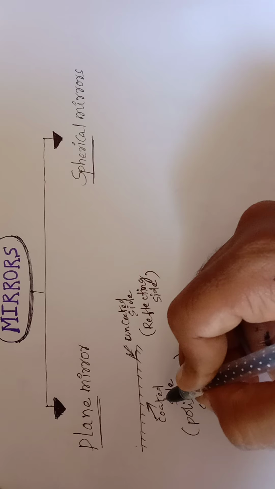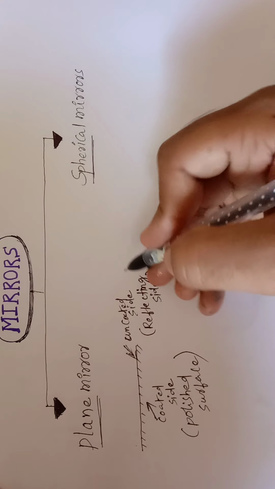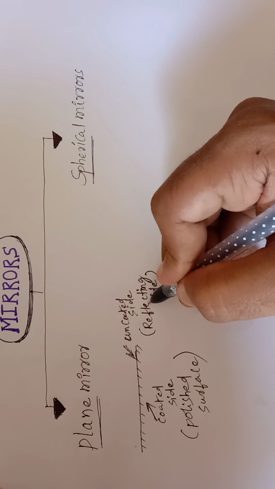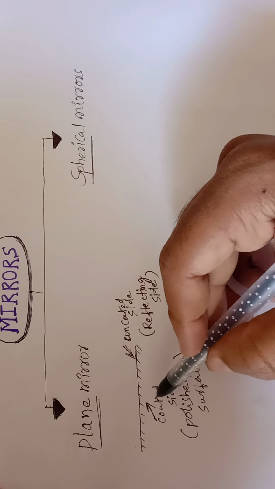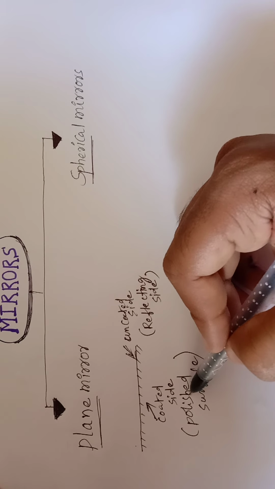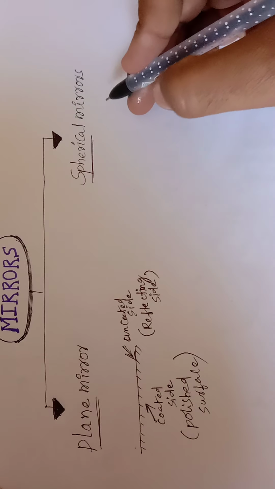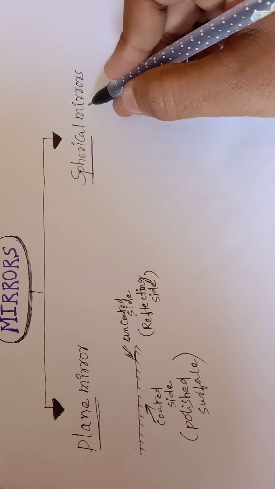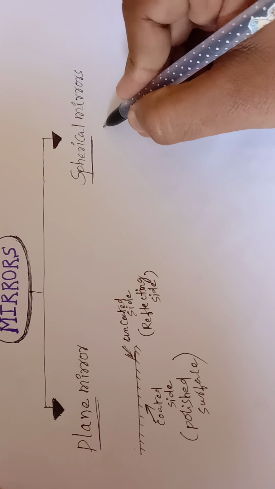So this is overall about the plane mirror. A plane mirror has a coated side and an uncoated side. The uncoated side is also called the reflecting side, and the coated side is also called the polished surface. Okay, so let us discuss the spherical mirror, a very important mirror.